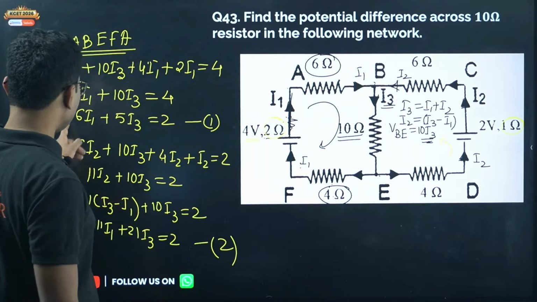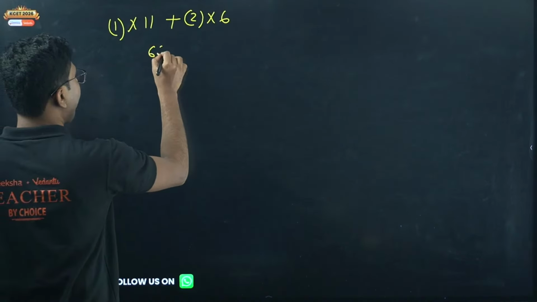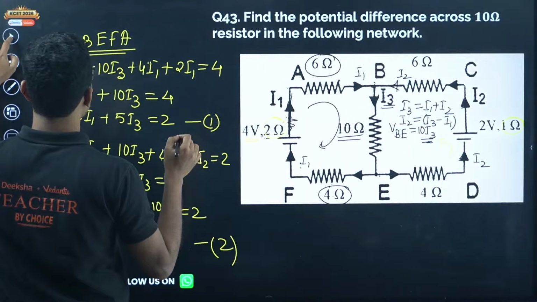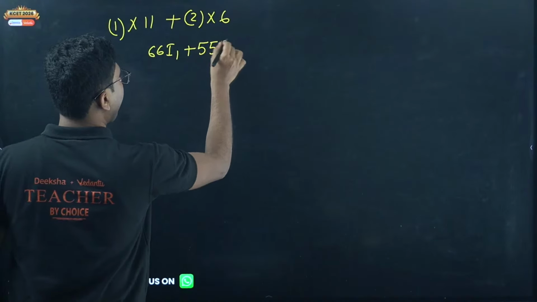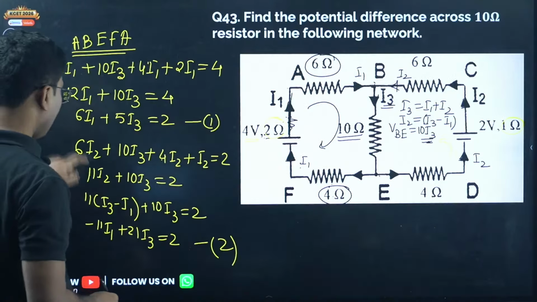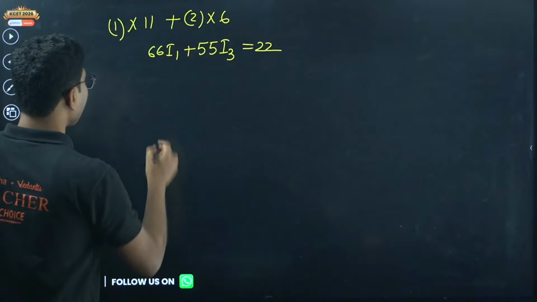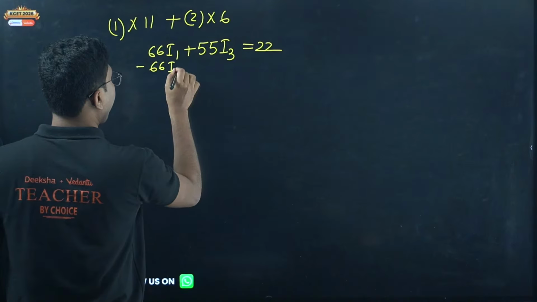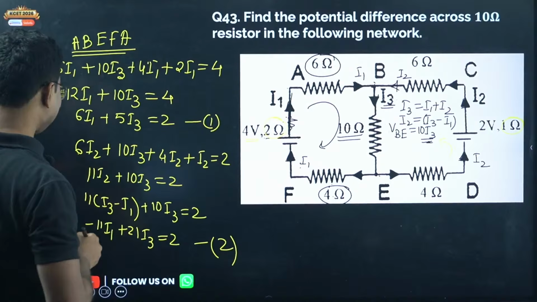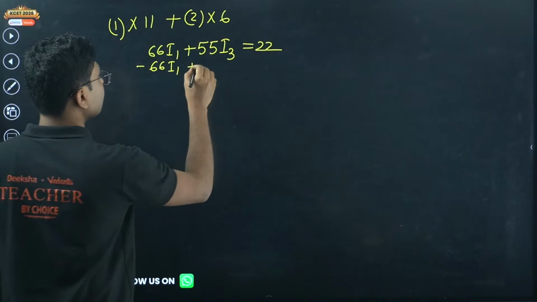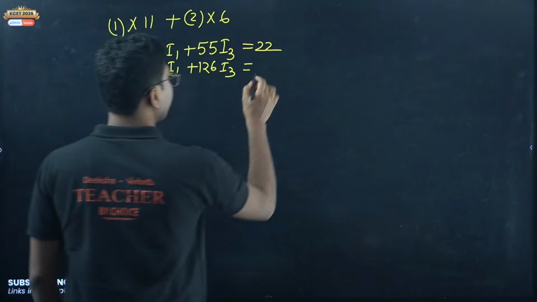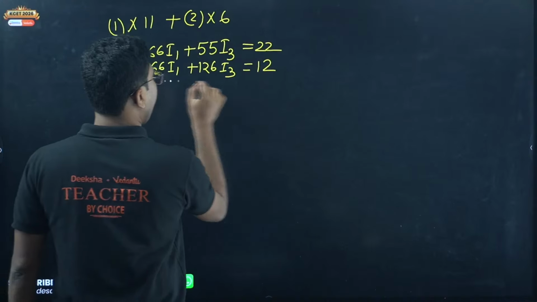If you multiply 11 on both sides, you get 66I1 plus 55I3 equals 22, and multiplying by 6 you get minus 66I1 plus 126I3, and that equals 12, right? Add them.